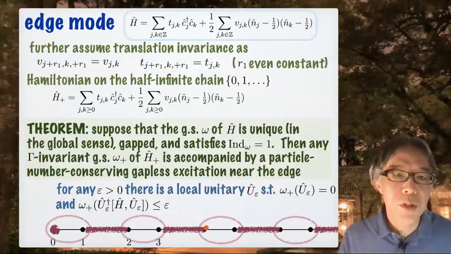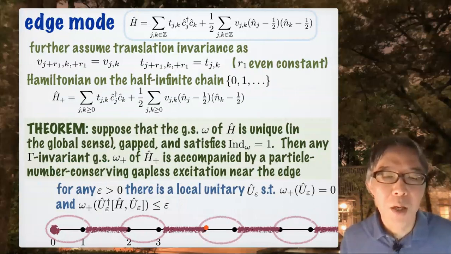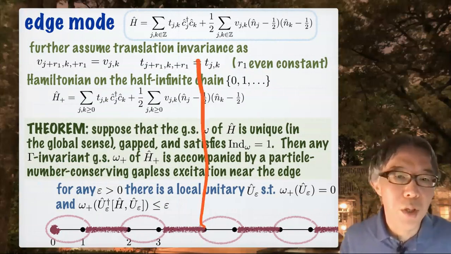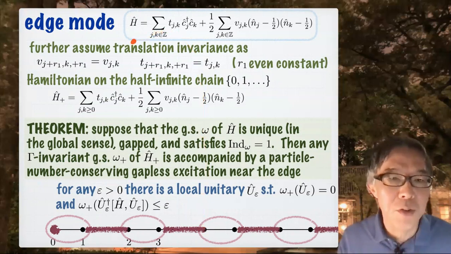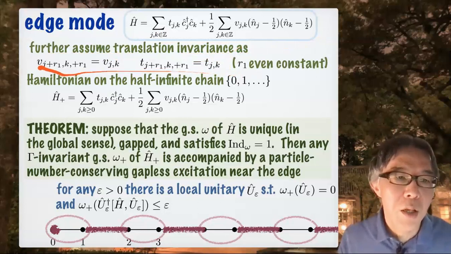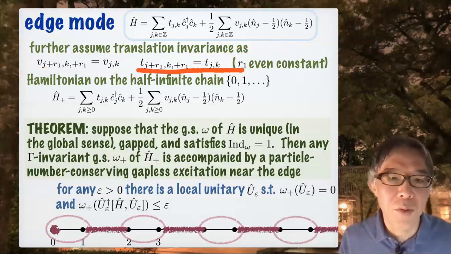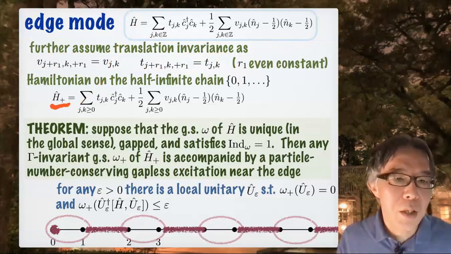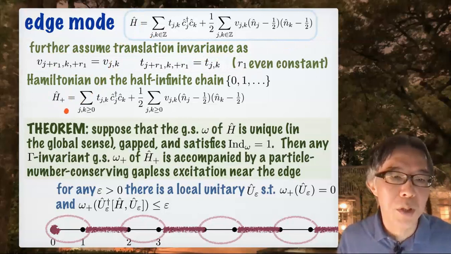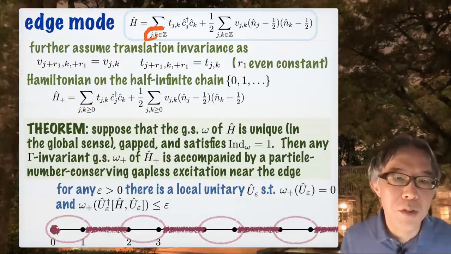I can also show the existence of an edge mode. There are several versions of this edge mode theorem. This is one clean version with a rather strong assumption. This is our Hamiltonian, but I further assume that it has translation invariance. There is an even constant R1, and both V and T are translation invariant. Then I take such an arbitrary Hamiltonian, and by H plus, I denote the corresponding Hamiltonian on the half-infinite chain, obtained by simply restricting these sums to the half-infinite chain.